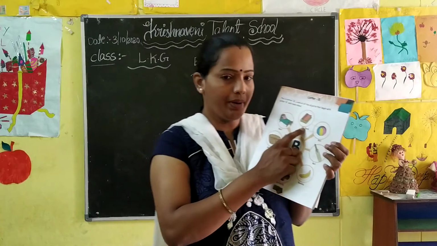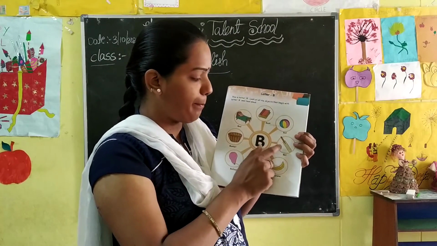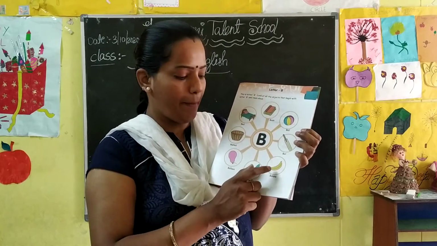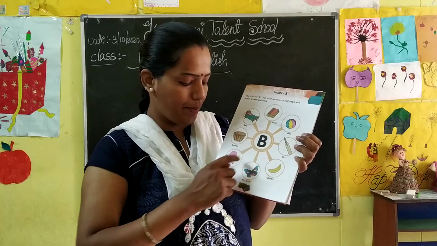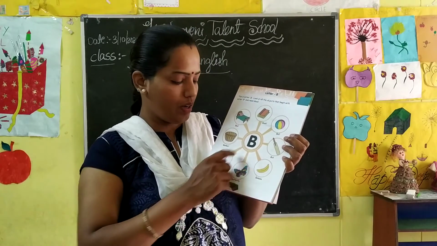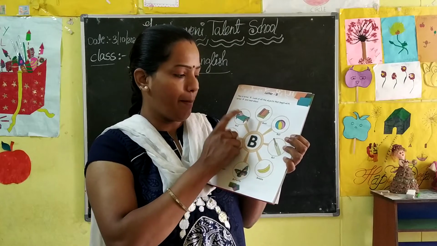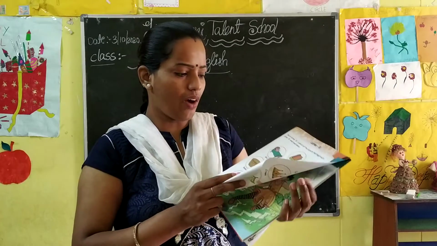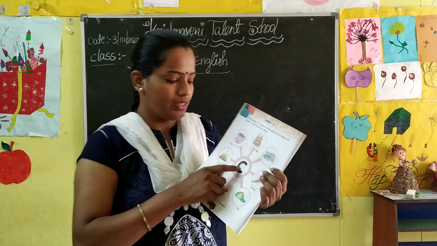Once again say, children. B for book, B for ball, B for bat, B for banana, B for butterfly, B for balloon, B for basket, B for bed. Children, after B what will come? Next letter, tell me. After B, C.